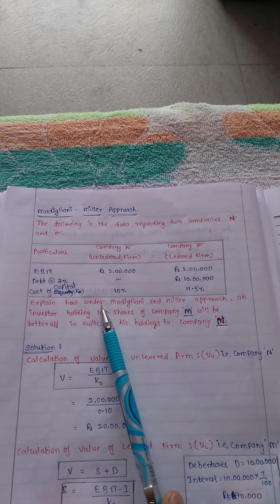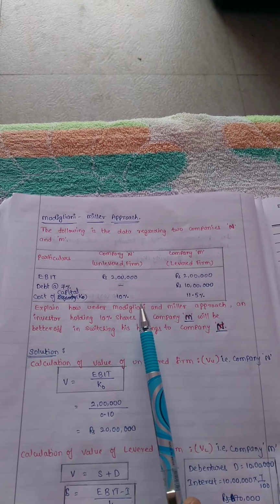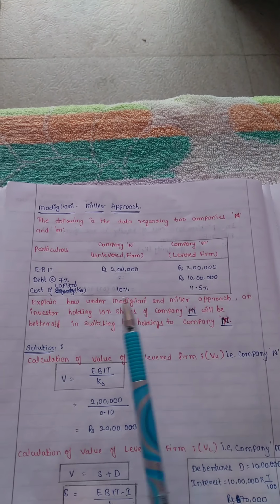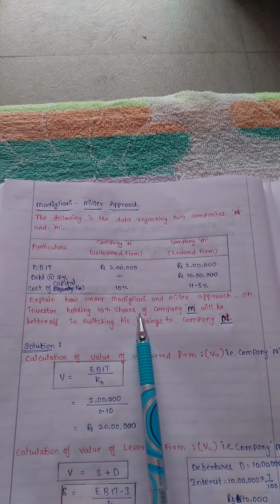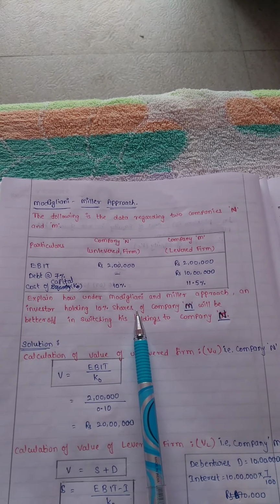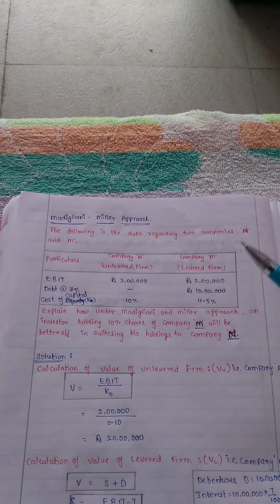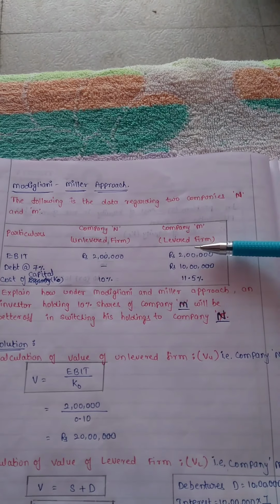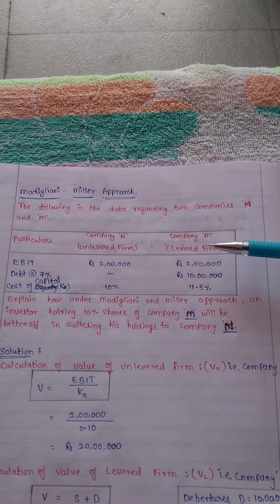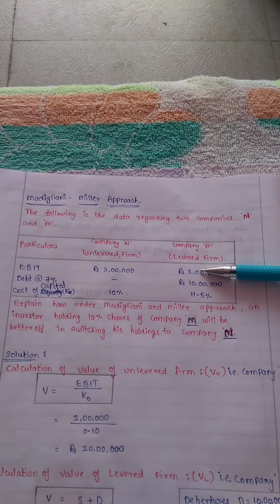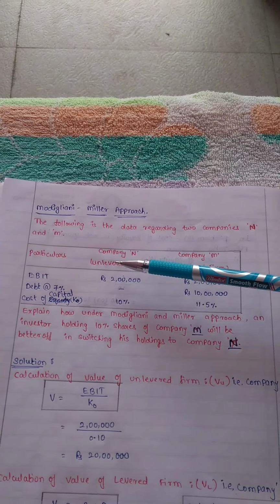So here he is asking us to show how under the Modigliani Miller approach an investor holding 10% of shares of company M will be better off in switching his holdings to company N. So an investor who is holding 10% shares in company M, if he switches his holdings to company